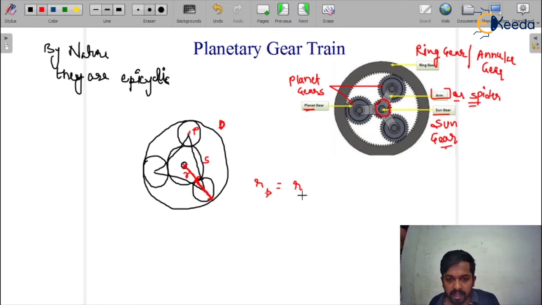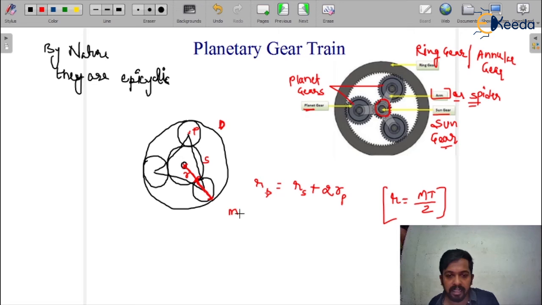So I am writing here RS plus the diameter of the pinion, which can be written as 2 multiplied by the radius of the pinion. If you want to extend it, we all know that the radius is equal to module multiplied by number of teeth by 2, that is mt by 2. We all know that.